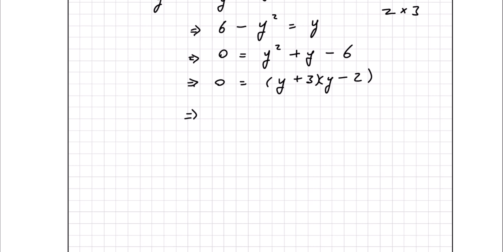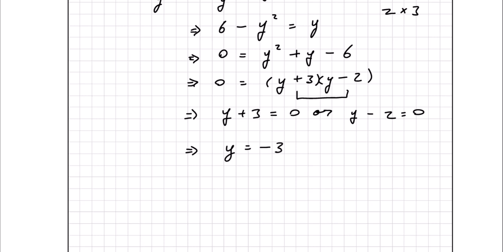I'm going to say that y plus 3 must be equal to 0, or y minus 2 must be equal to 0. The only way you can multiply these two brackets together and get 0 is if one of them is 0. At least one is 0 anyway. So if y plus 3 is equal to 0, subtract 3 from both sides. That leaves me with y is equal to minus 3. Add 2 to both sides on this one, so you've got y is equal to plus 2. So I've got two values for y.